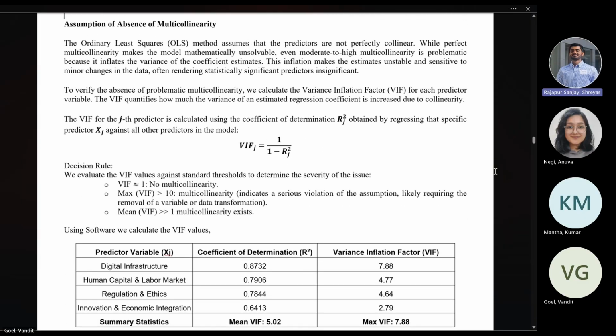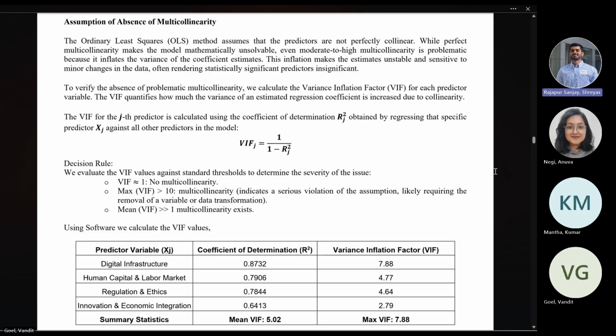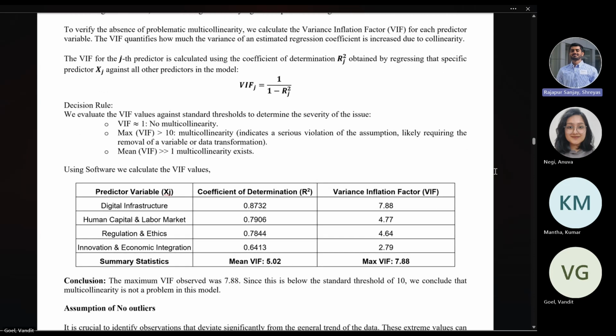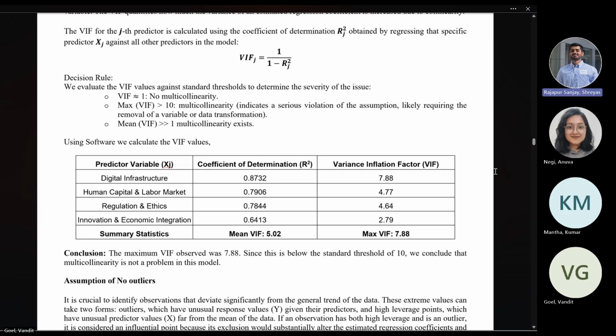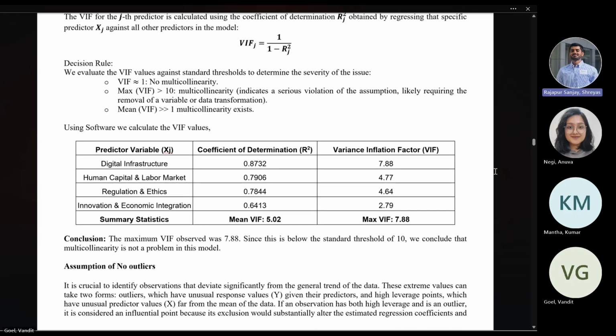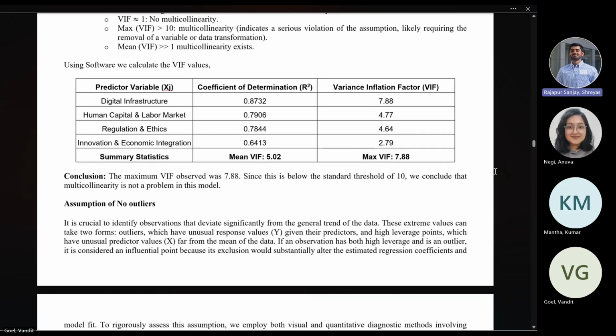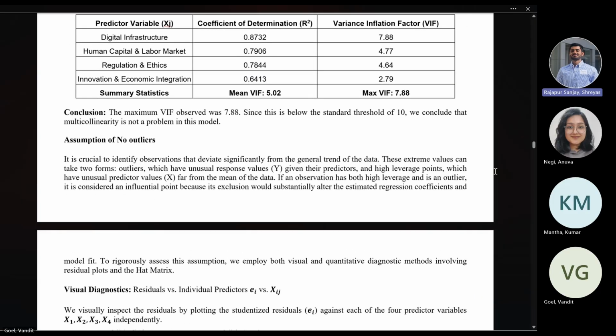The fourth assumption is the assumption of absence of multicollinearity. So we are checking if there is any multicollinearity between the predictors, and we do this by using a metric called the variance inflation factor, or the VIF, and it is calculated using the coefficient of determination R_j squared, as shown in the formula here. From our estimates of the software, we're getting the value for the max VIF for our predictors to be 7.88, as shown in the table here. And as per the rule, as this value is less than the max value of 10, we say that we do not have any serious condition of multicollinearity in our model. So hence we can conclude that there is no multicollinearity issue in our model, and the assumption is satisfied.